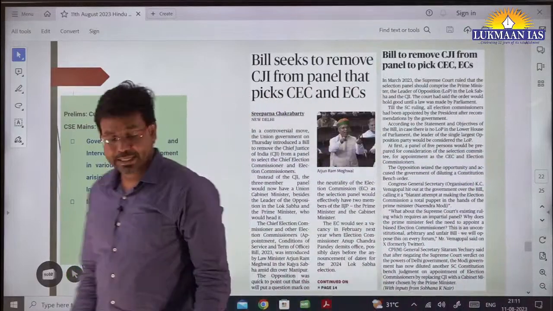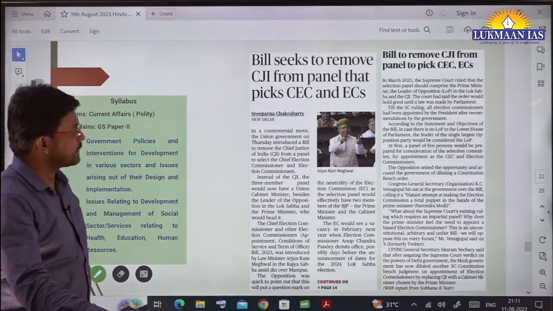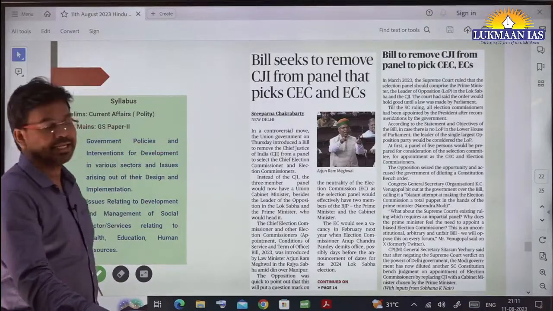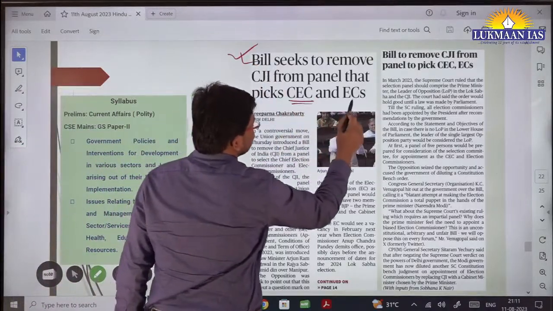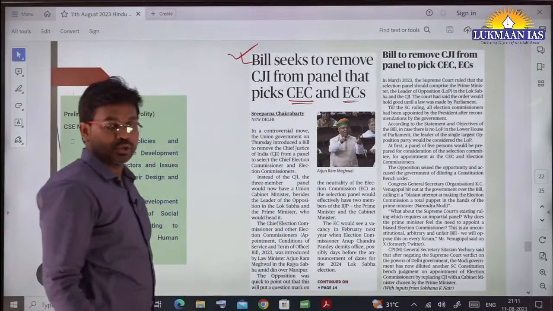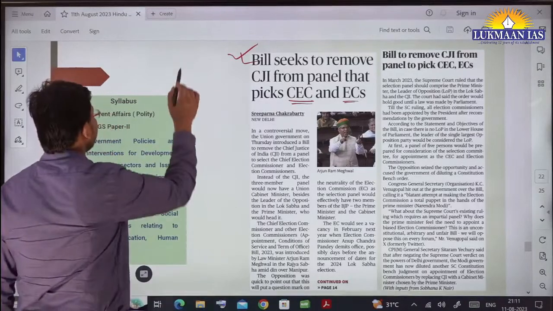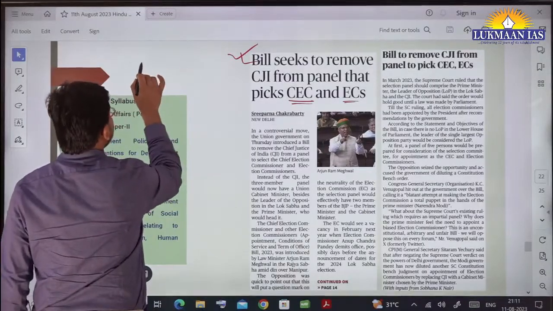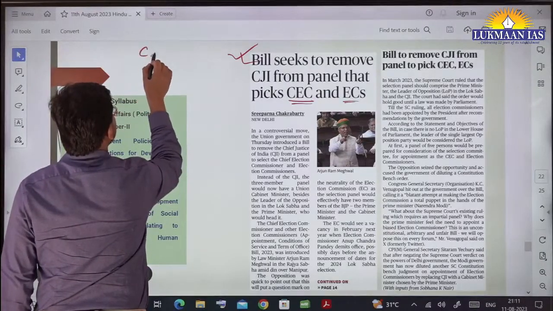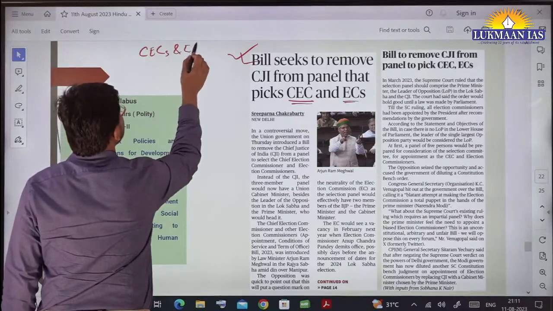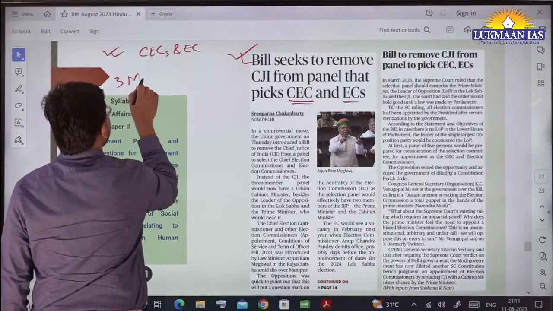Then this topic is again important. It says bill seeks to remove CJI from a panel that picks CEC and EC. CEC means Chief Election Commissioner, EC means Election Commissioner. So recently, a constitutional bench of the Supreme Court of India has decided that for the selection of Chief Election Commissioners or Election Commissioners, there should be a 3-member panel.